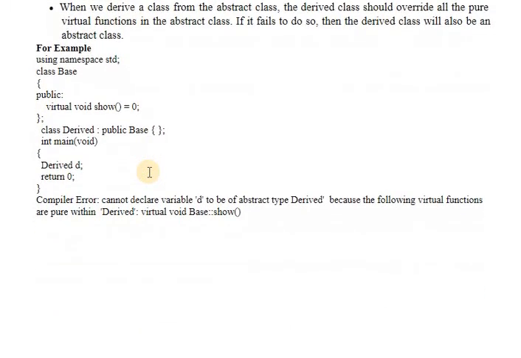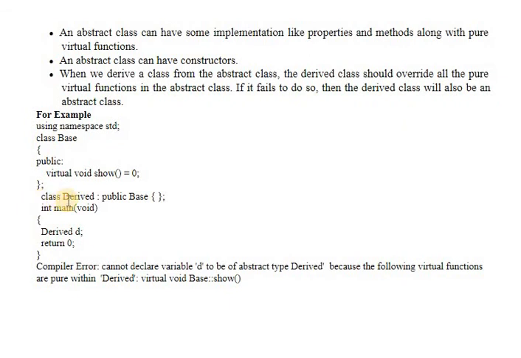Okay, so this is again a small example. Like I have shown here, even the derived class did not define the pure virtual function. So when we create an object of this derived class, it will show a compiler error saying cannot declare variable d to be of abstract type derived, because the following virtual function is pure within derived: virtual void base scope resolution operator show. So if we fail to define show inside this particular class, it will become an abstract class, and as in the case of an abstract class, you cannot create an object of the derived class.